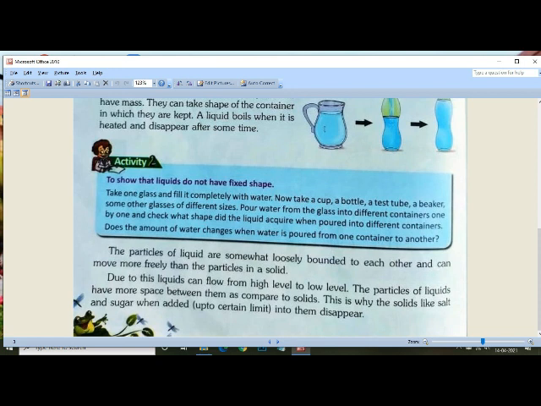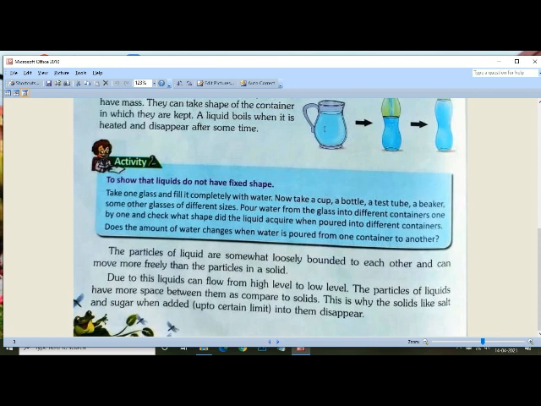Okay, the particles of liquid are somewhat loosely bound to each other and can move more freely than the particles in a solid. So liquid also contains particles. In a liquid, the particles are loosely bound to each other and can move more freely than the particles in a solid. Due to this, liquids can flow from high level to low level. Okay, so because of this property, liquids can flow from high level to low level.